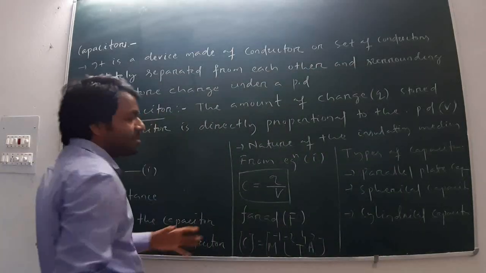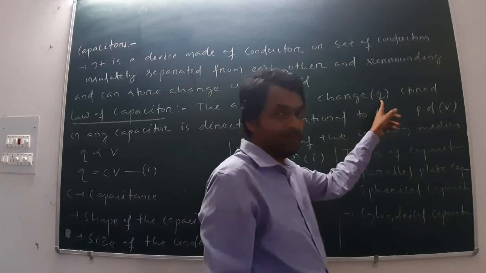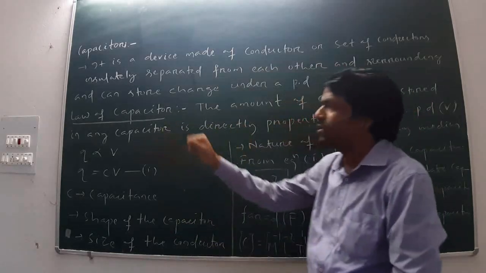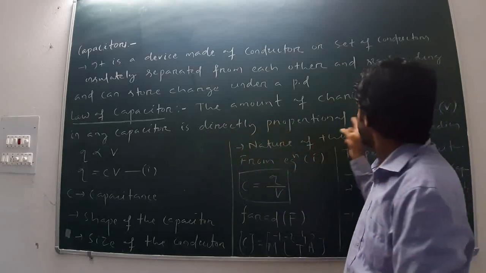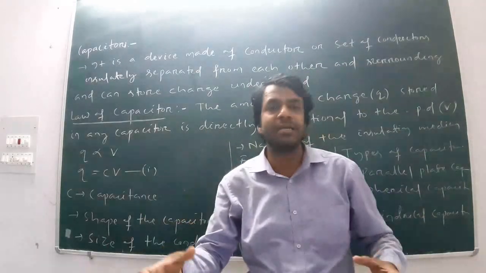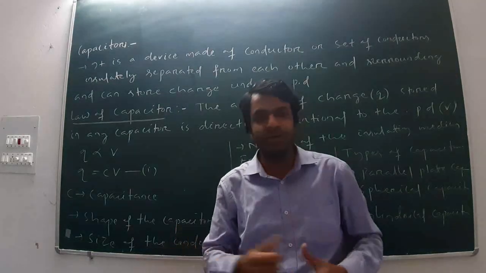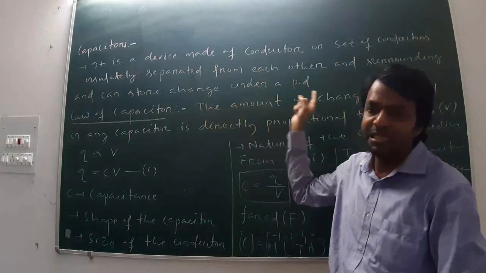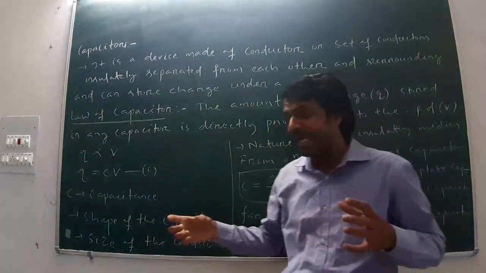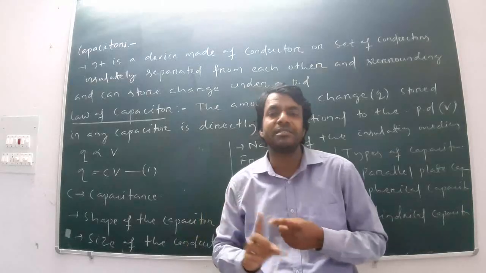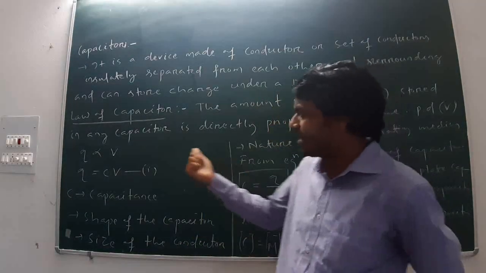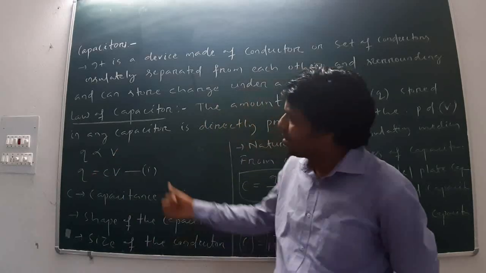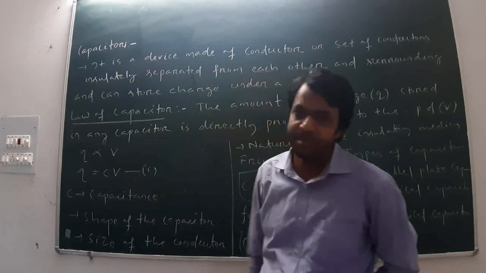The law of capacitor means the amount of charge Q, denoted by small q, stored in any capacitor is directly proportional to the potential difference between the conductors. Potential difference is denoted by V. So mathematically it can be written as Q directly proportional to V, or Q is equal to CV.